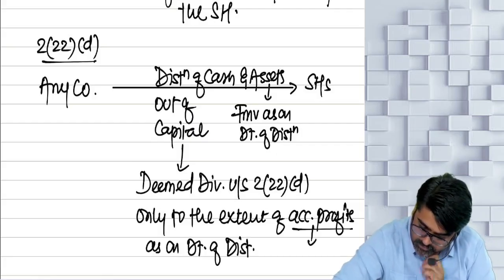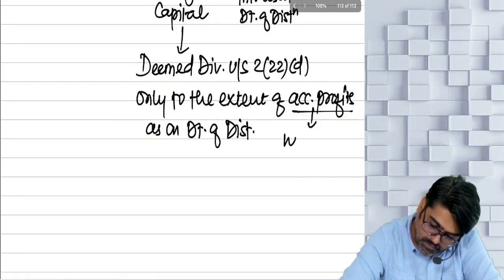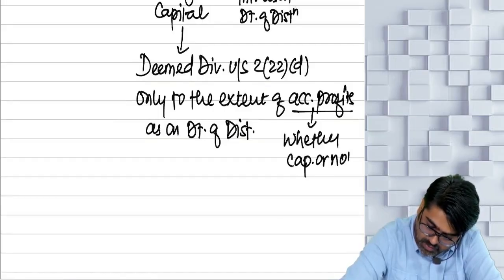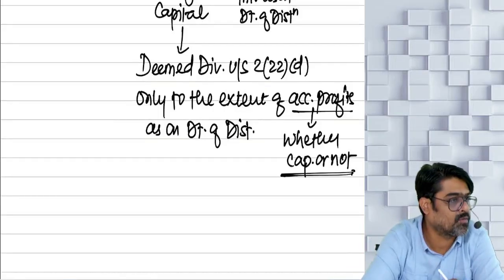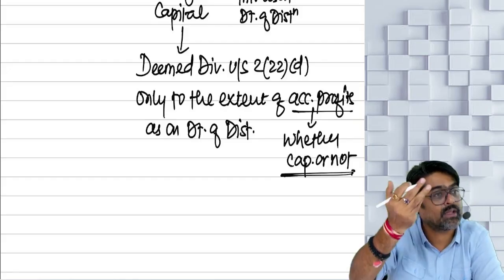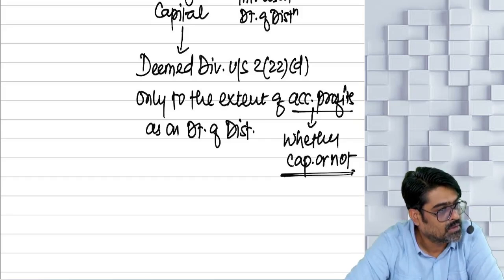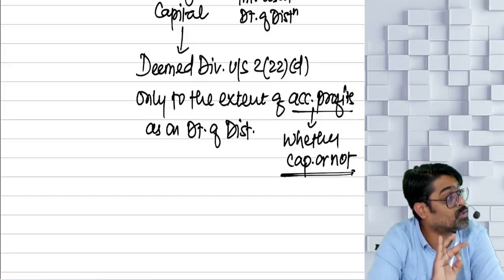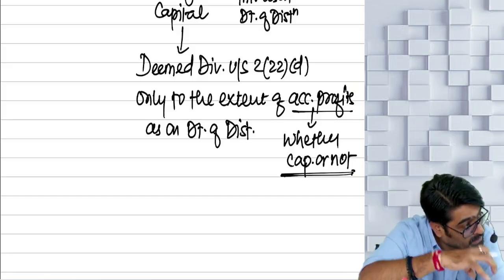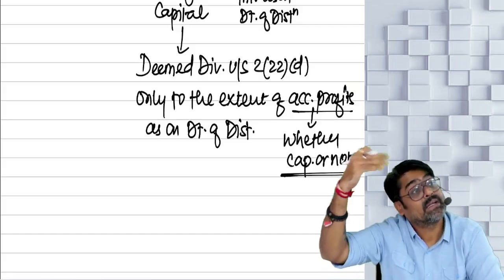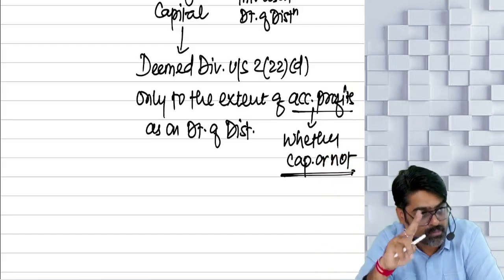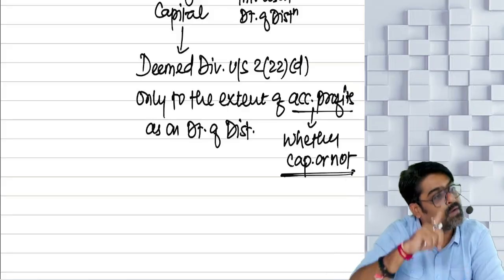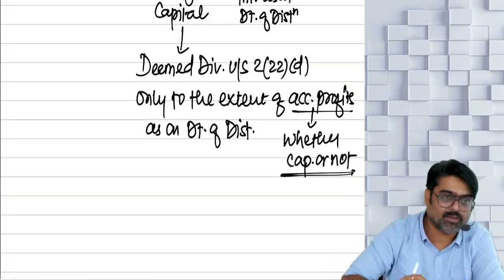distribution, accumulated profits, whether capitalized or not. Even you are supposed to take the bonus amount figure from the share capital, because that bonus is nothing but your capitalized profits. Understanding? Here also and in earlier sections also. Getting my point? Everywhere you are supposed to see which profits? Profits which are appearing in reserves also, and profits which are capitalized as your bonus shares also. But both these profits, accumulated profits, whether capitalized or not, as on the date of distribution.